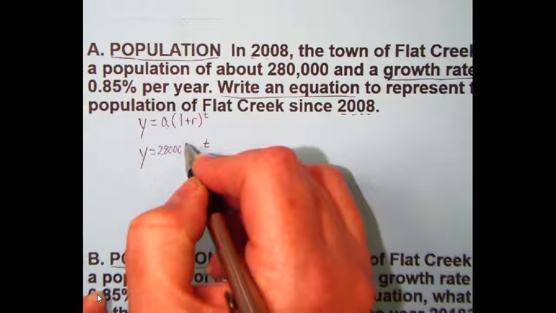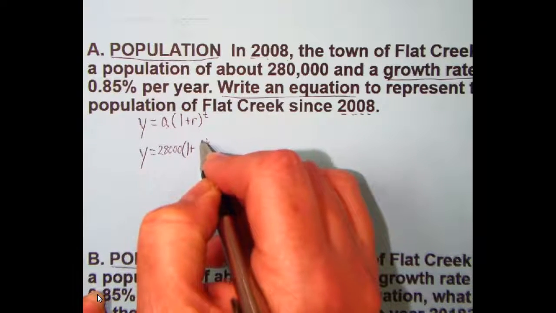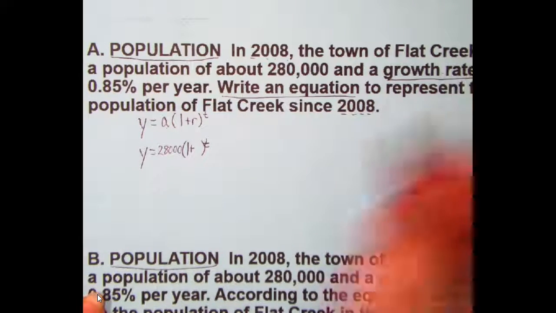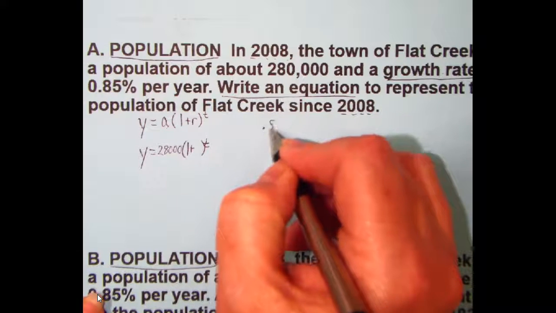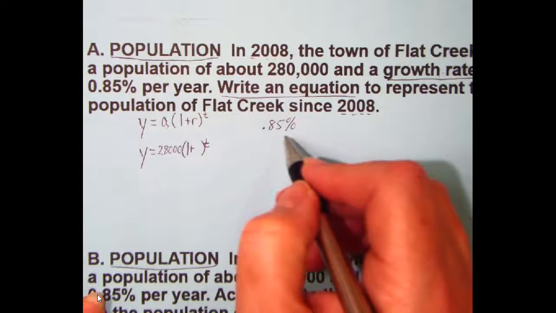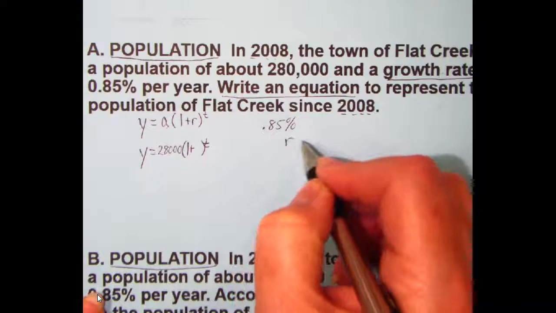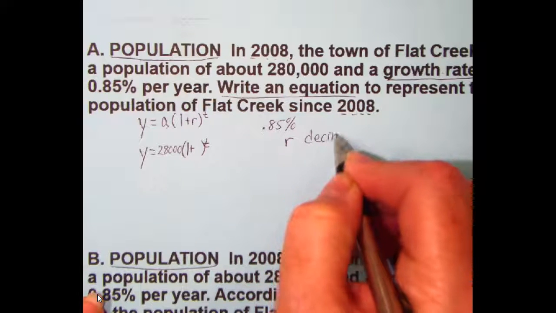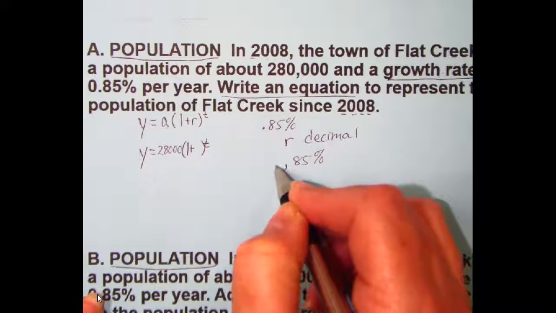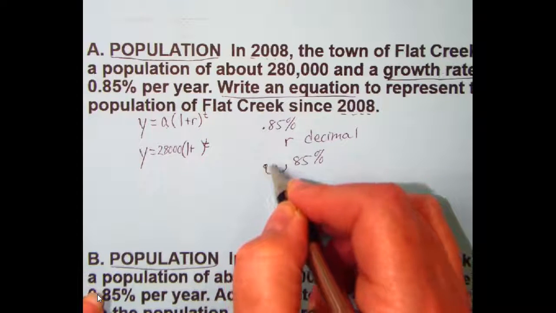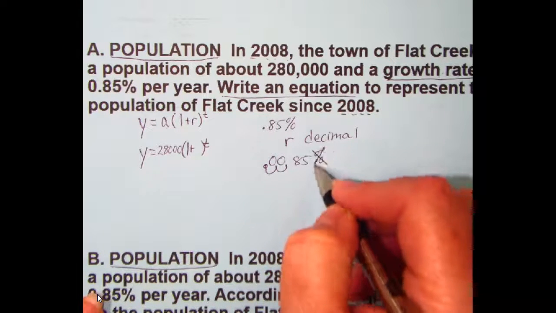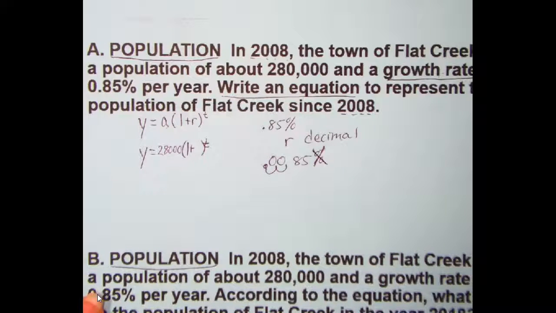So 280,000 and then 1 plus r. Now r is the rate that it's growing. It's growing at a rate of 0.85%. I really should have given myself some more room because I need to change this to a decimal. r has to be a decimal. So I need to change 0.85% to a decimal, and I do that by moving that decimal back 2 places for 0.0085. Once I move that decimal back 2 places, the percent sign is gone.